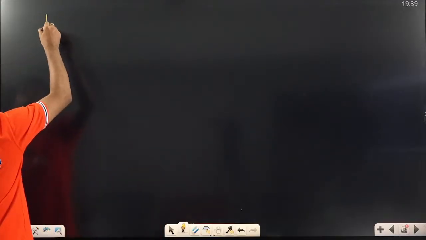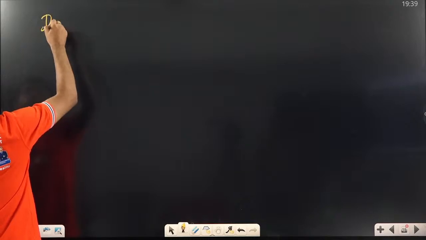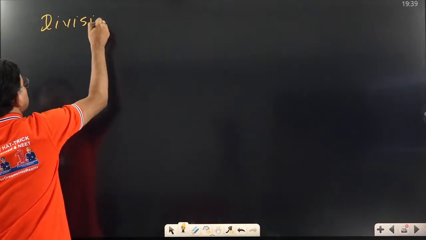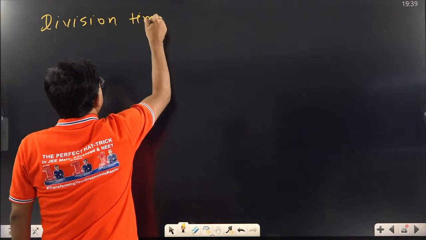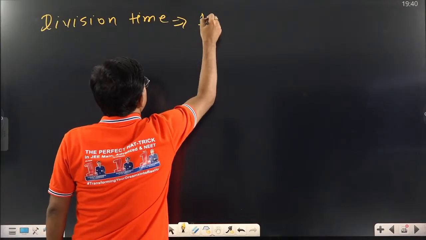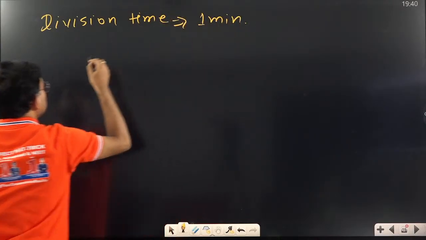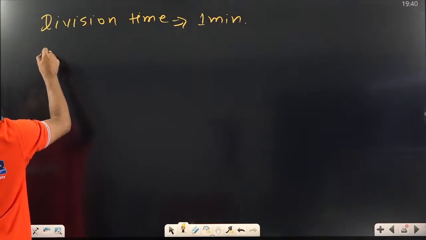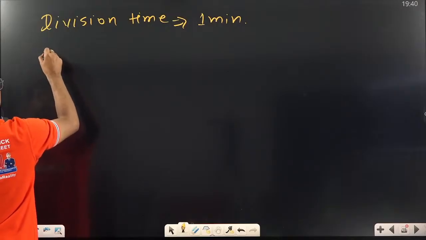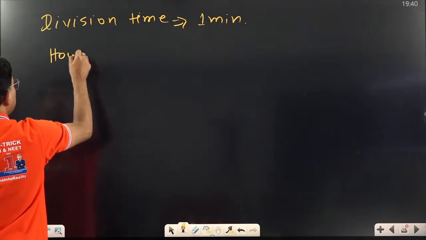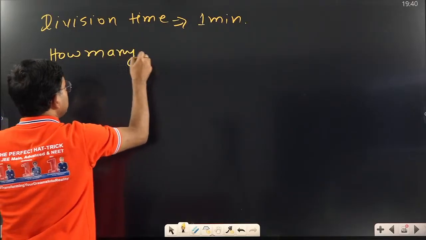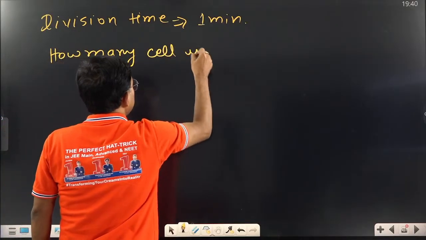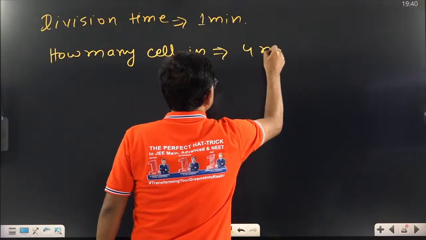So here, let's say I ask you, I will give you a simple number. Division time is 1 minute. Then tell me how many cells in 4 minutes.